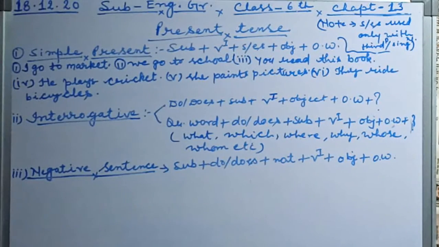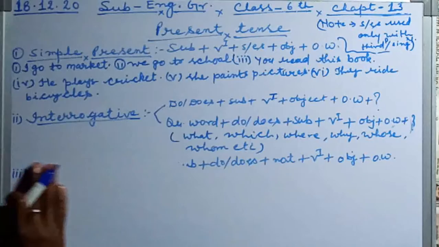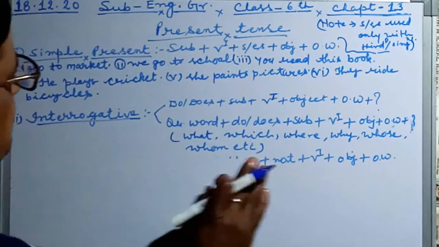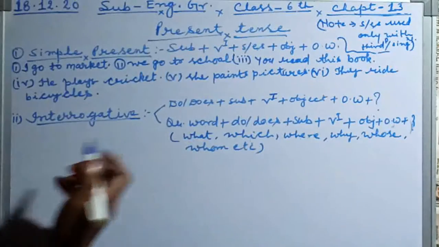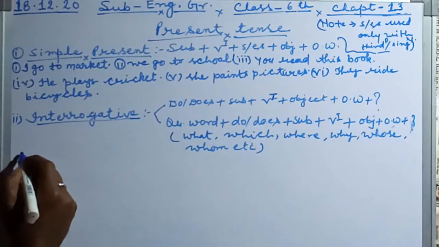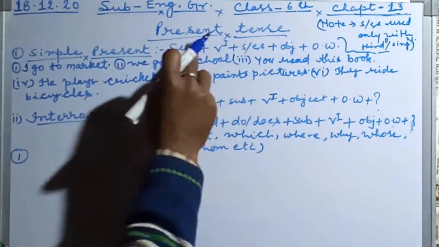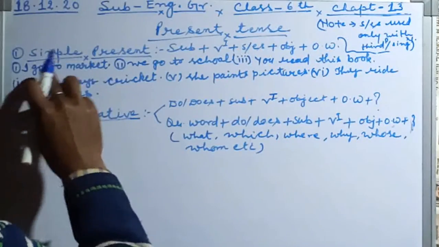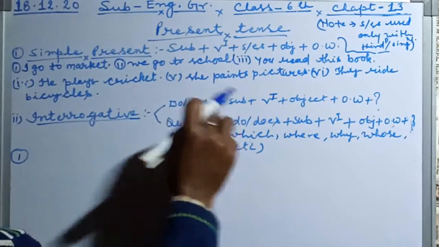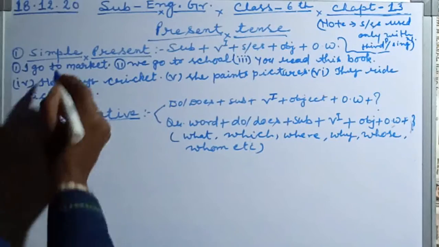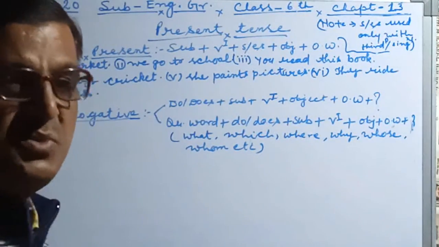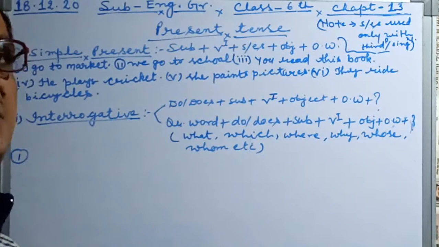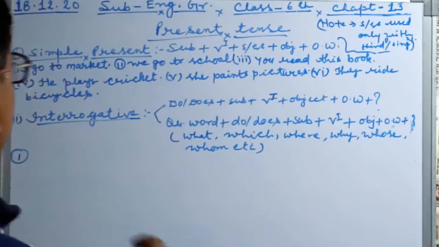I am taking some examples also, children. Just like number one: I go to market. I is a first person singular number. What do we use here? Helping verb do.